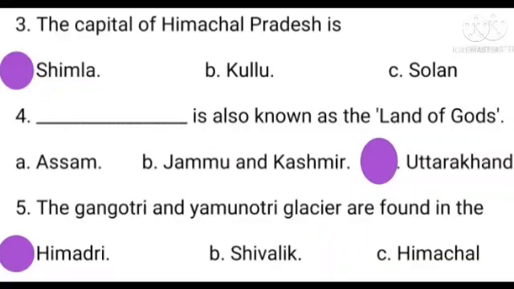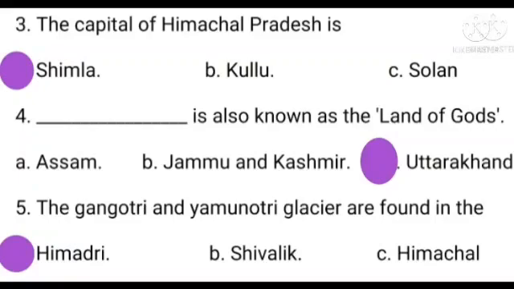Fourth one. Dash is also known as the land of gods. Option A, Assam. Option B, Jammu and Kashmir. Option C, Uttarakhand. The answer is option C, Uttarakhand.